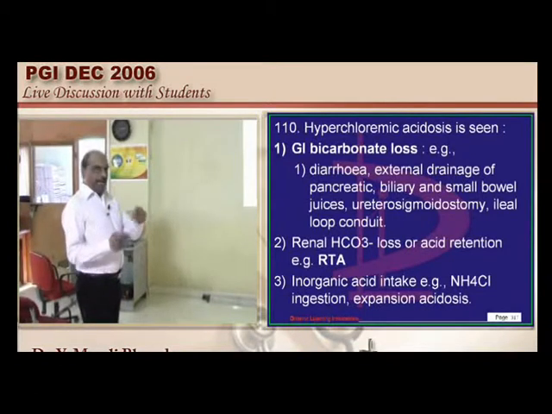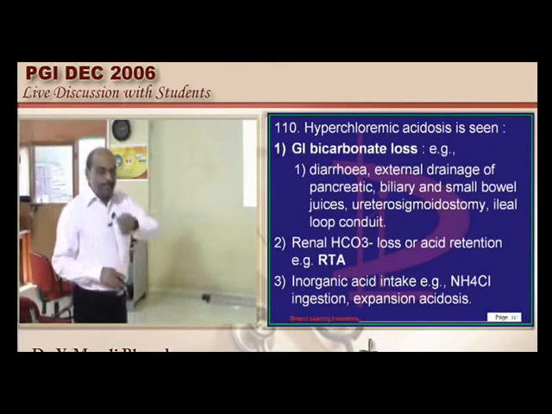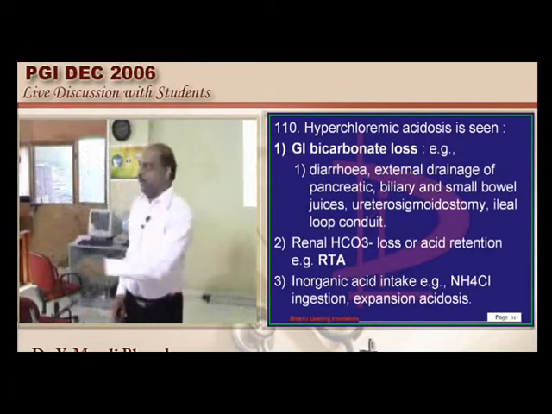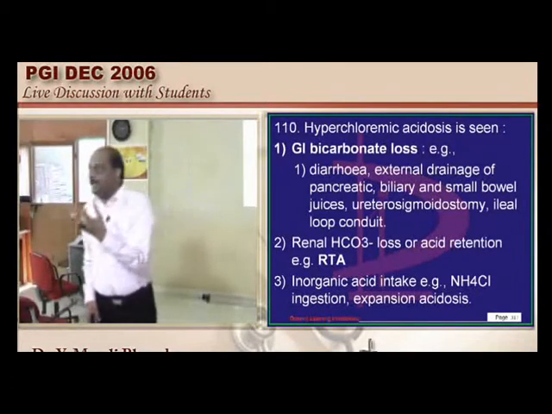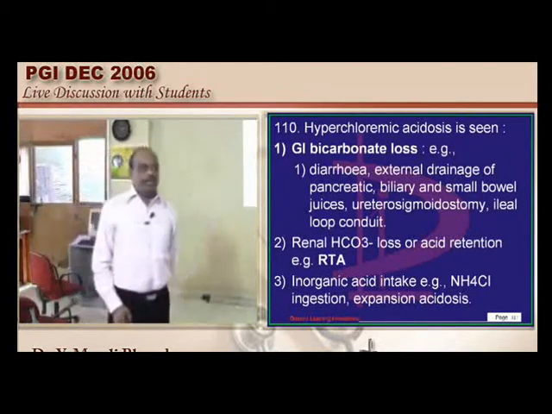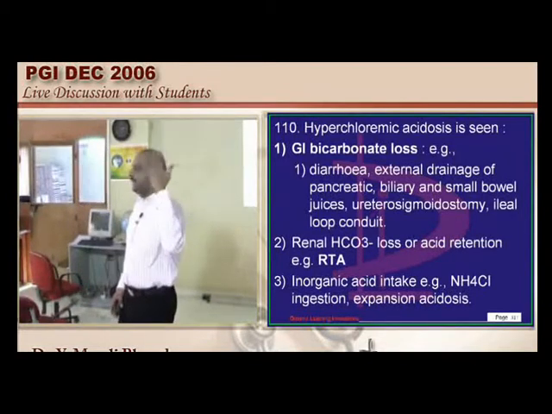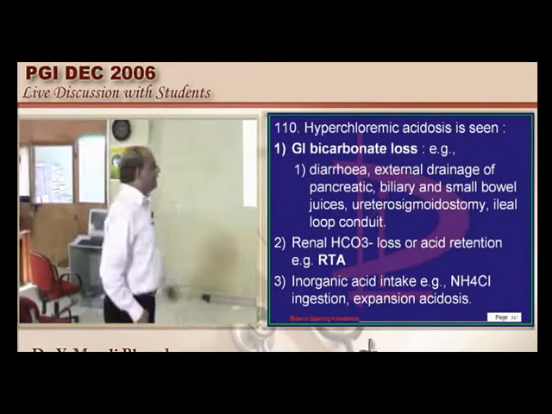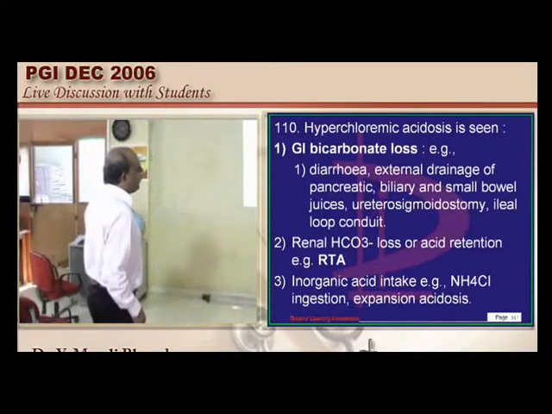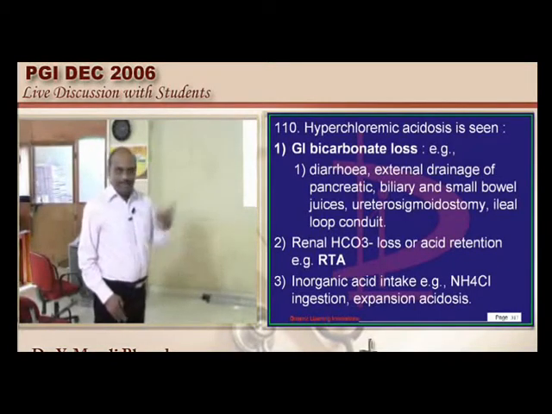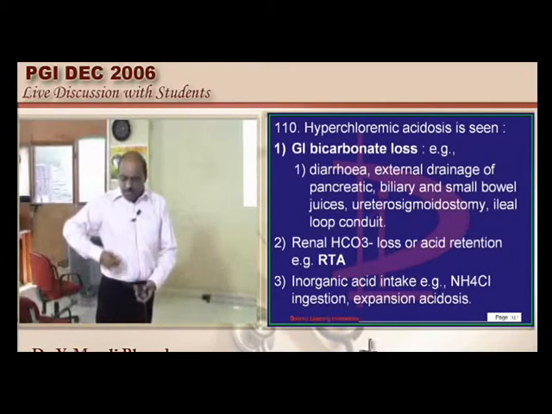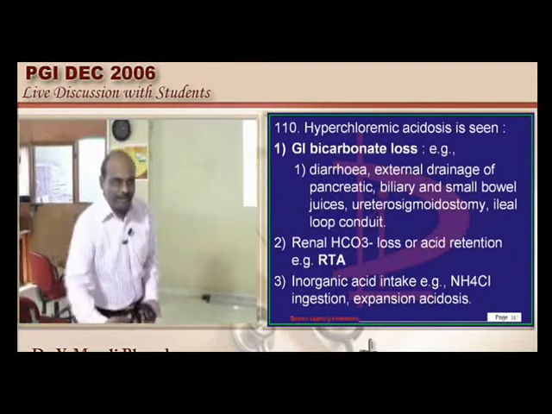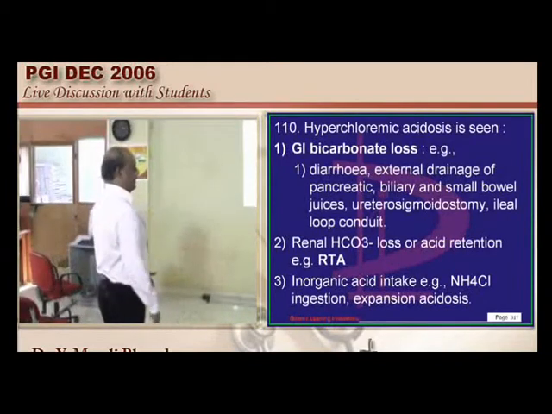Similarly, ureter and sigmoid colon, if you happen to combine them by a stoma, ureterosigmoidostomy, all the bicarbonate-rich sigmoid secretions are drained through the ureter into the urine, and that's how the individual is losing bicarbonate. That is another important state. And ileal loop conduit, because the small intestine contains a lot of bicarbonate-rich secretions. If you happen to open out an ileostomy, that also can make bicarbonate be lost.